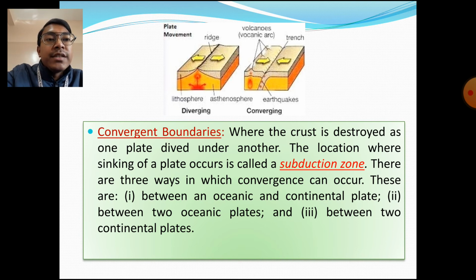There are three ways in which convergence can occur: between an oceanic and a continental plate, meaning one oceanic plate and one continental plate may converge; between two oceanic plates; or between two continental plates. Like in the case of India, because of the convergence of two continental plates, the Himalayas have been formed.